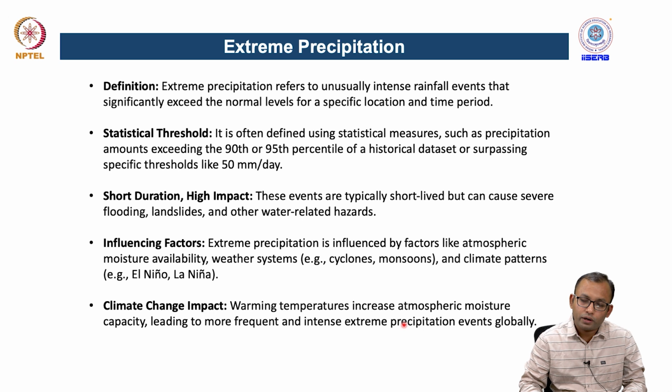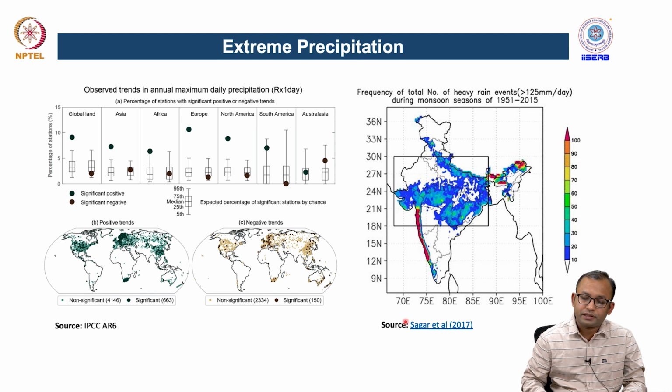That is the one-to-one correlation: when you have more temperature in the atmosphere because of greenhouse gas emissions and all that, the moisture capacity will increase, and therefore it leads to more frequent occurrences of different types of hydrological extremes spatially. So, these are the general descriptions about extreme precipitation events and their definitions.